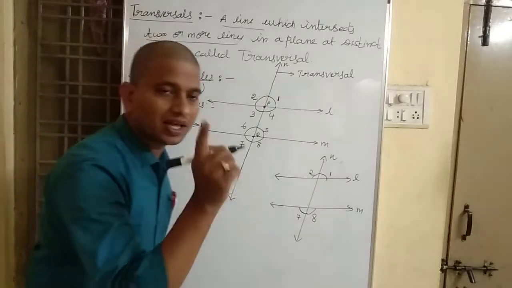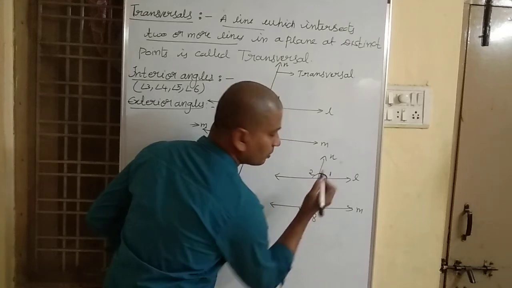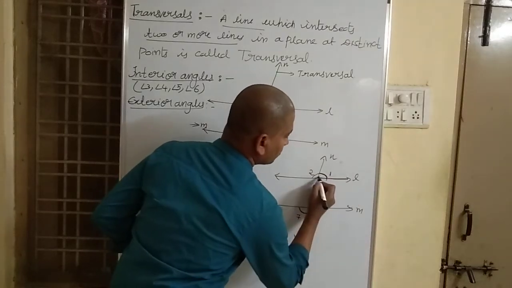See, what are the arms of angle 1? See, this is angle 1. Here the angle is going to be formed. This is one arm, this is another arm.